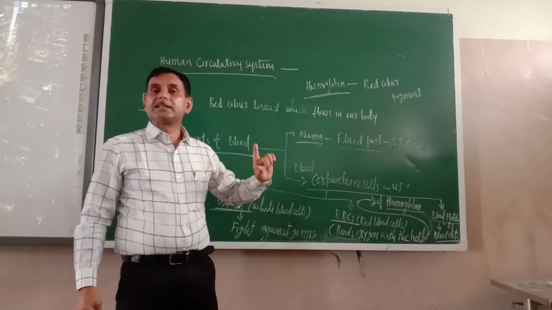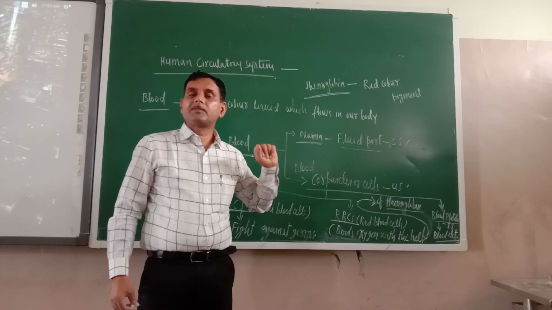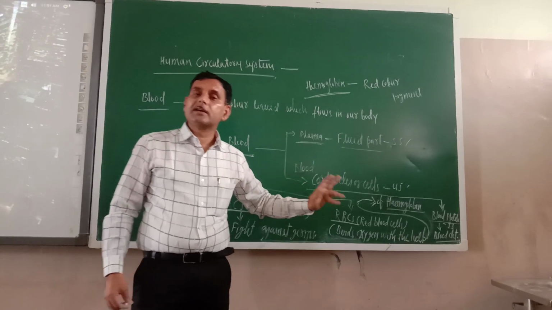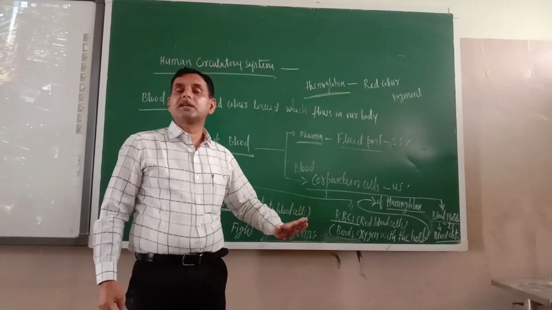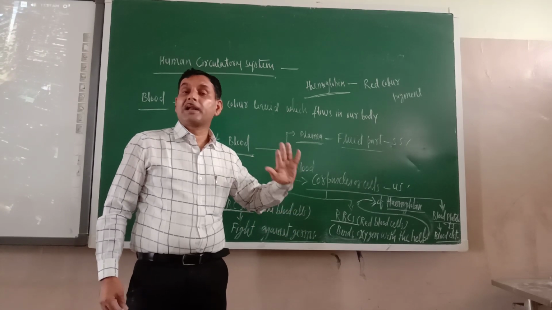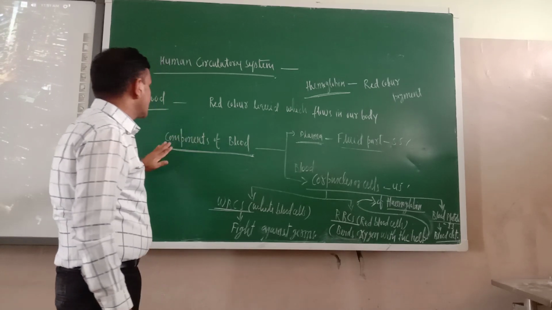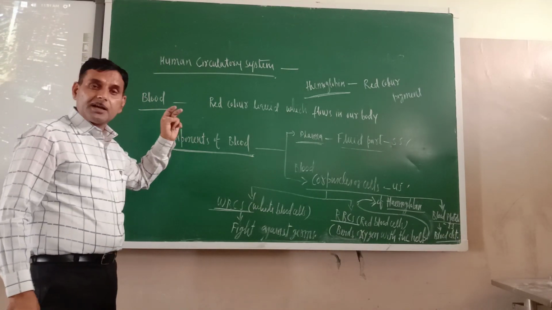Nowadays rainy season is there, and there is one disease. What is the name of that disease? Dengue. Whenever dengue bite is there, dengue fever is there. There is a sudden decrease in the blood platelets count. That is why it should be maintained. So this is all about the components of blood with their work.